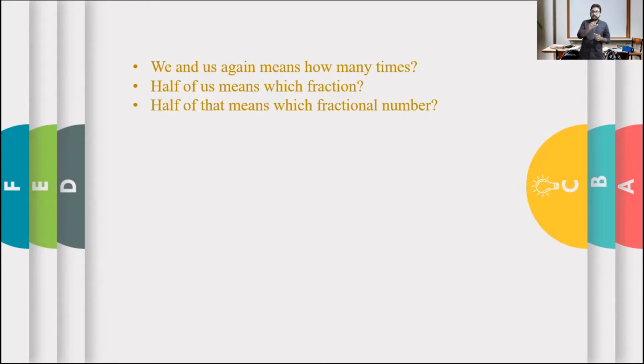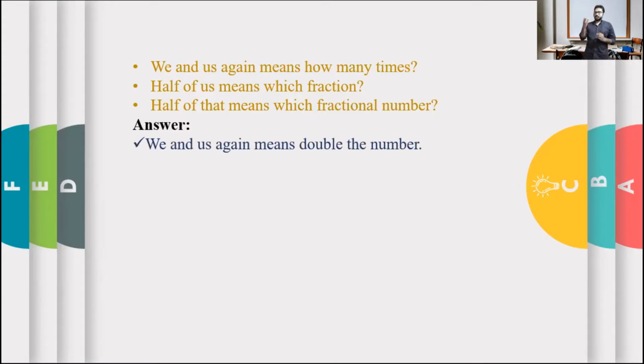But what does the phrase we and us again mean? We and us again means double the number, which means it is joined together, right? That is what we are saying. We and us again means double the number, right?